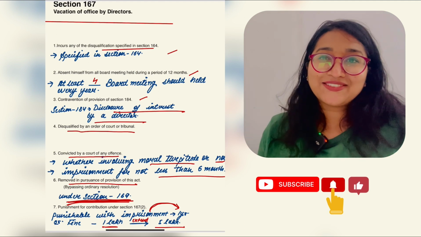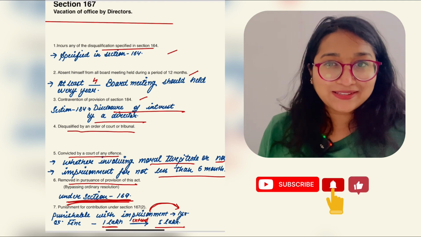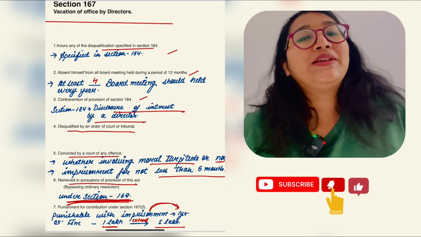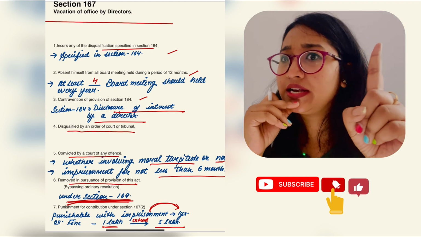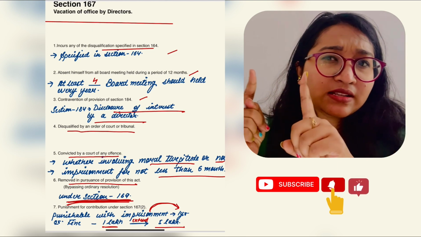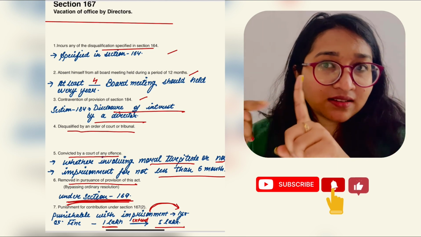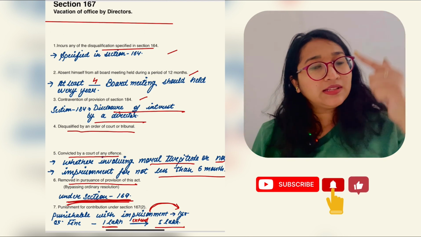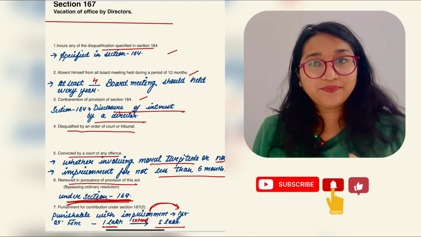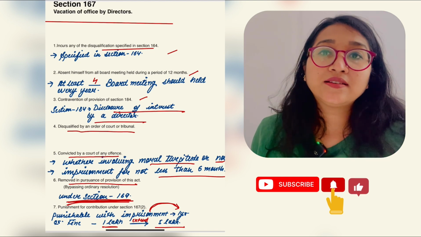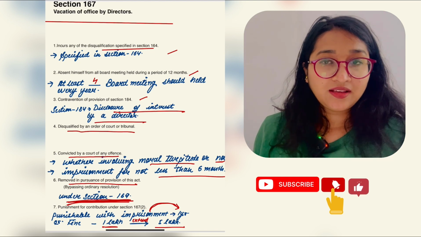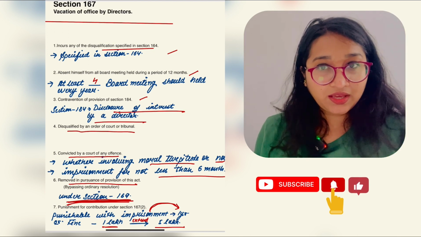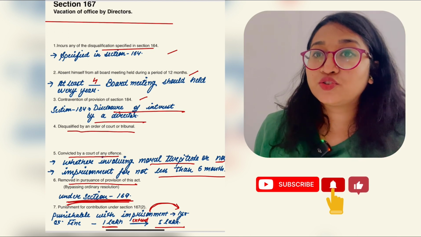Section 167 says about the vacation of office by a director, under which conditions. Number 1, section 164 says about the disqualification of a director, all the disqualifications. Second, if he has not attended any board meeting in 12 months, either physically or virtually.